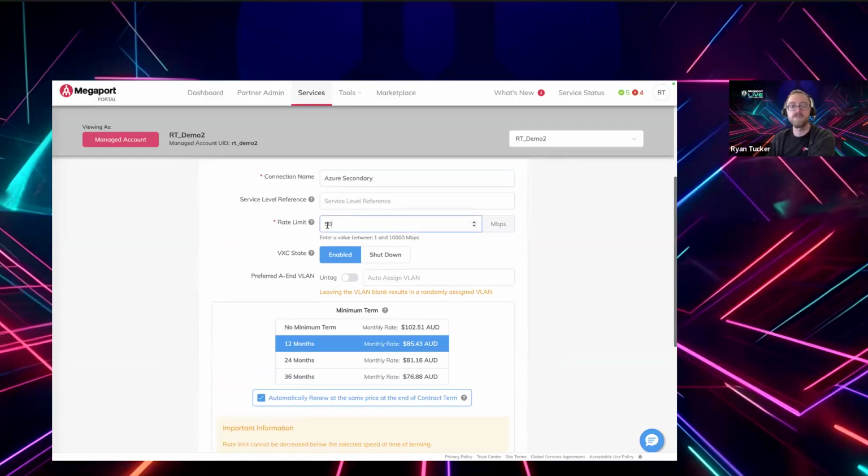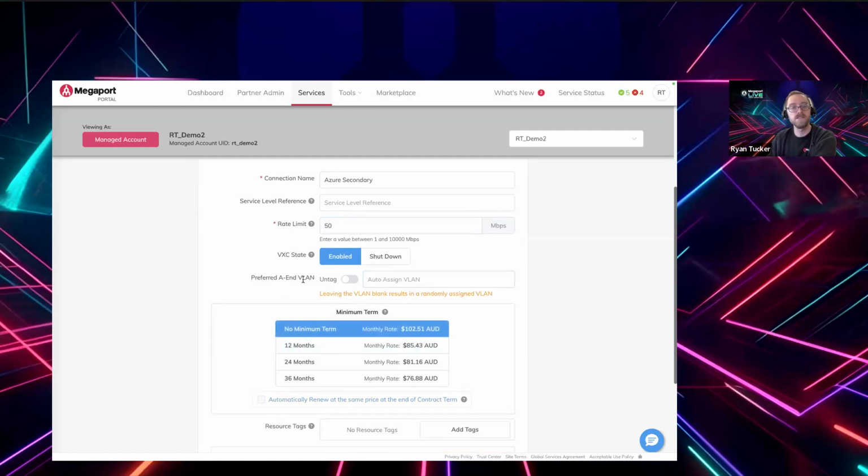It's picked up the rate limit for the ExpressRoute circuit from the Azure portal. When you create the ExpressRoute circuit in the Azure portal, you'll specify the rate limit that you want, and we'll automatically pick that up and fill it in here. It doesn't have to match. There are some edge cases where you might want a different speed on the Megaport side compared to the Azure side. You can do that if you want to, but the one that's pre-filled there will match what's in the Azure portal.